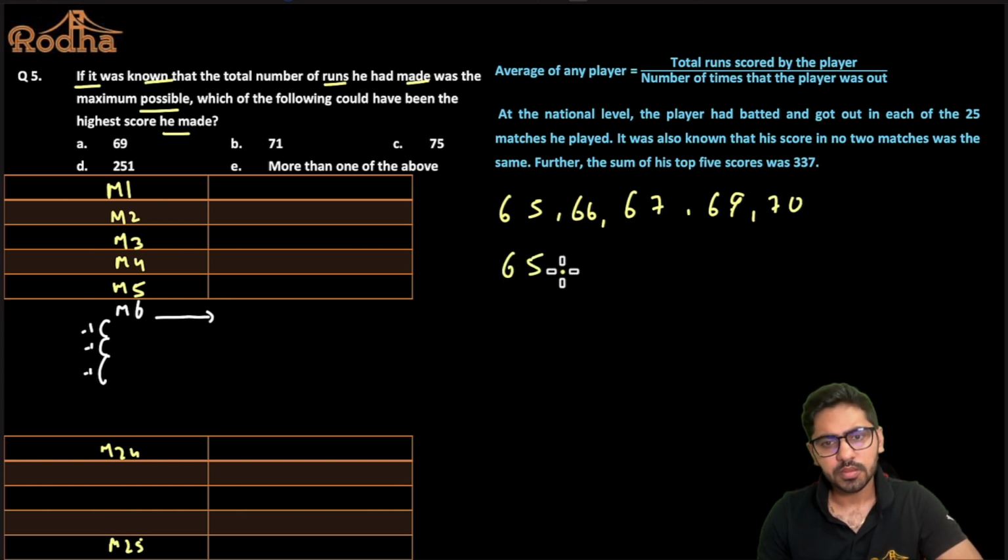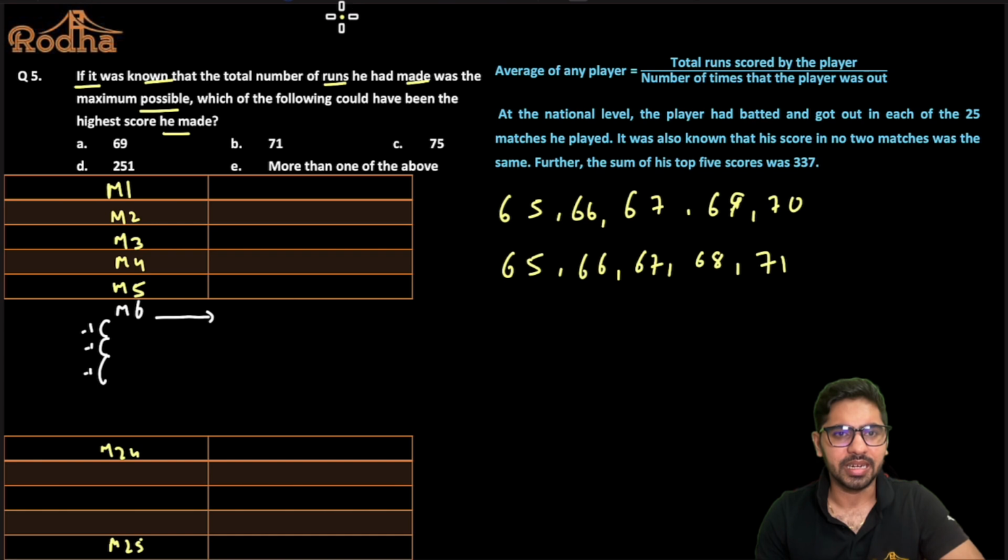The other was 65, 66, 67, 68 and 71. In both of these cases, whether I'm taking a 69 and a 70 here or a 68 and a 71 here, can I say in both the cases, the match number 6 score will become nothing but 64, which is the maximum possible value, right?